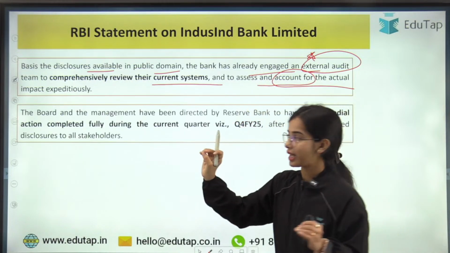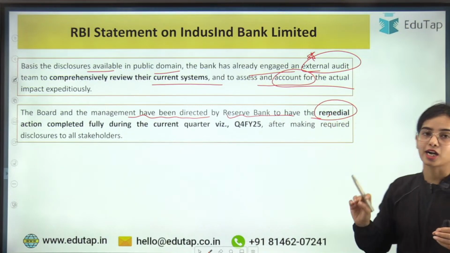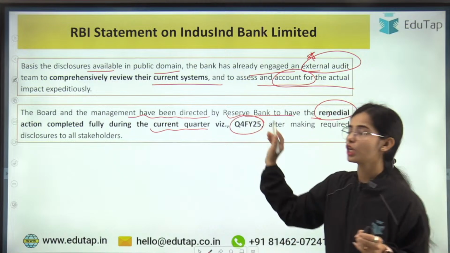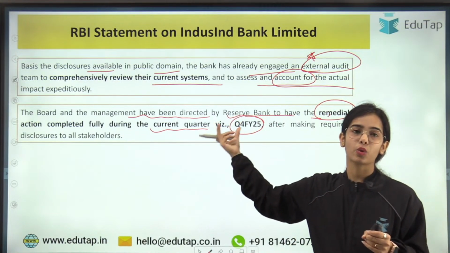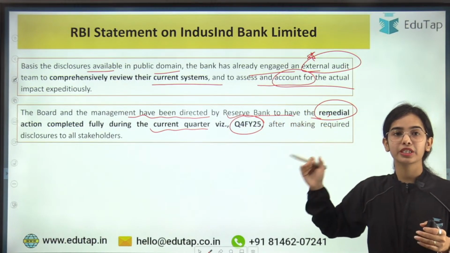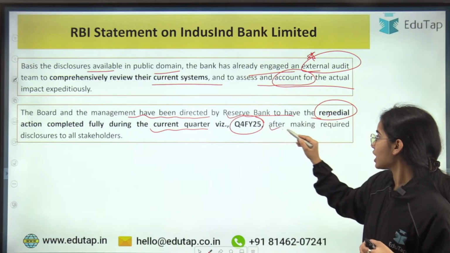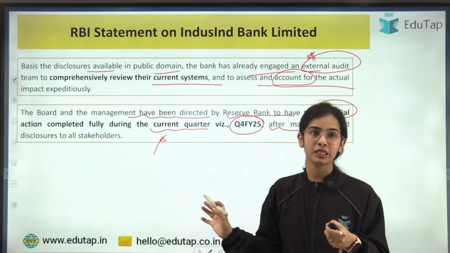Okay, so the board and the management have been directed by the RBI to have the remedial action completed fully during the current quarter, that is the fourth quarter of the financial year 25. So this is the idea, that the remedial action has to be completed fully during the current quarter, after making required disclosures to all the stakeholders. So this has been said.